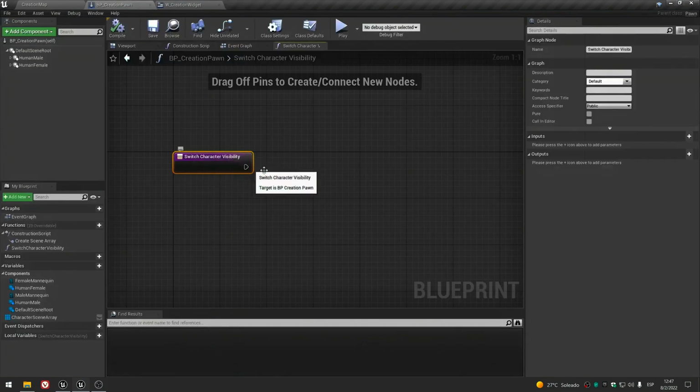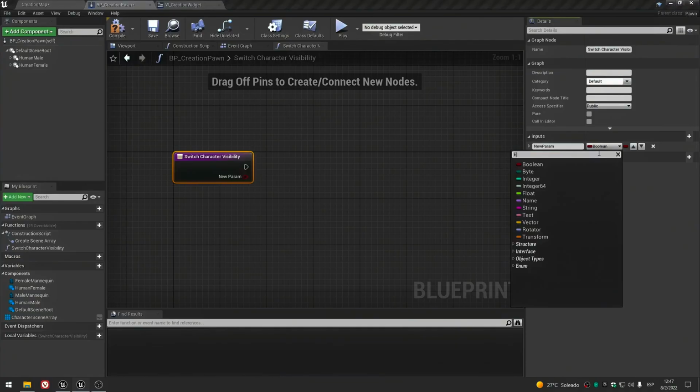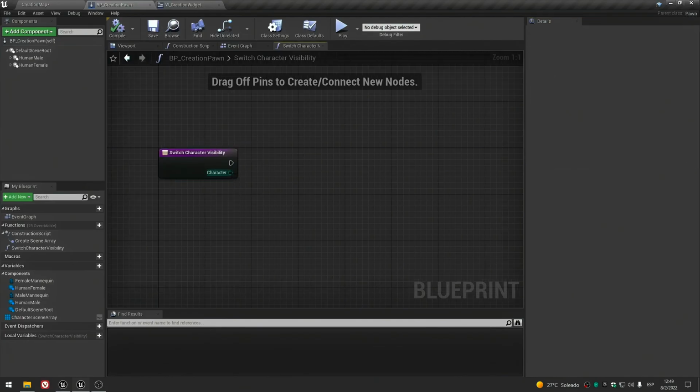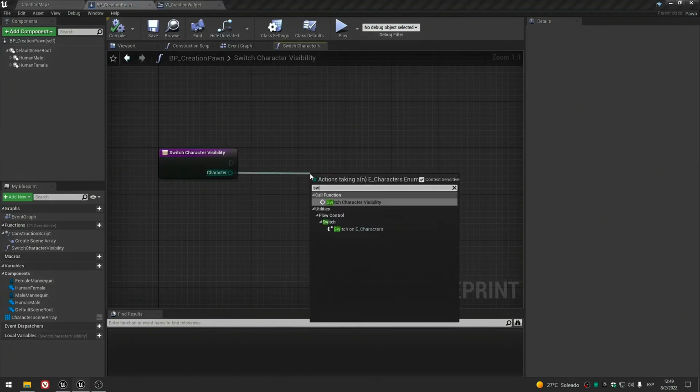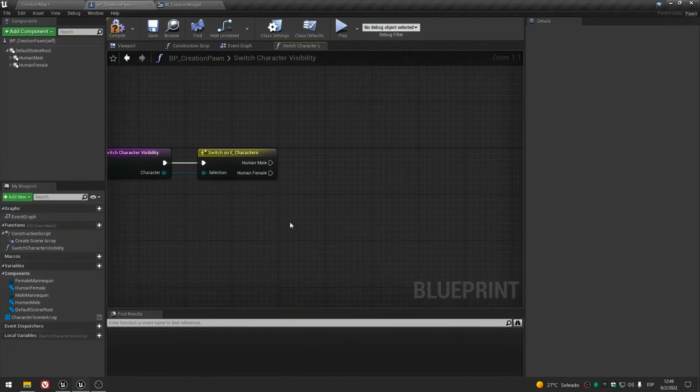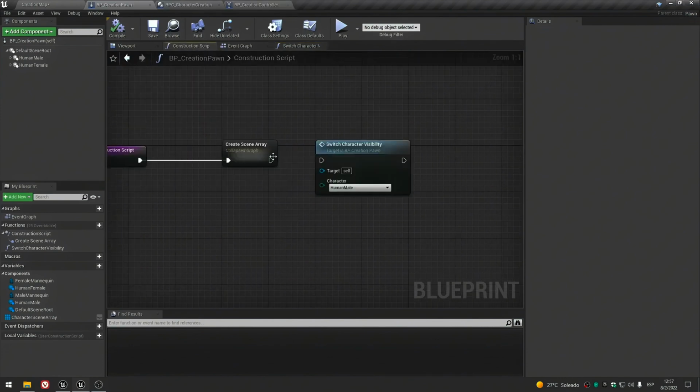And now if we go to input, create a new one and search for e-characters, we will find it there. And from this input we'll extend and search for switch e-characters. This one. And then connect the switch character visibility function after our create scene array node.